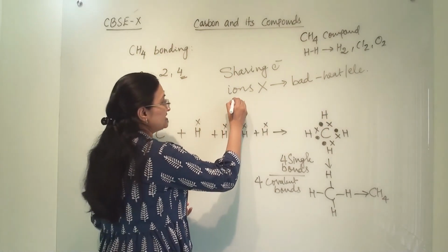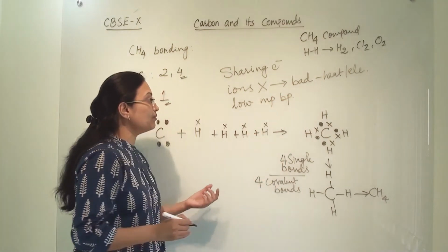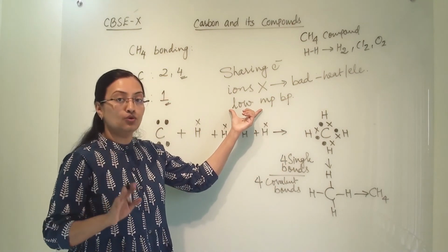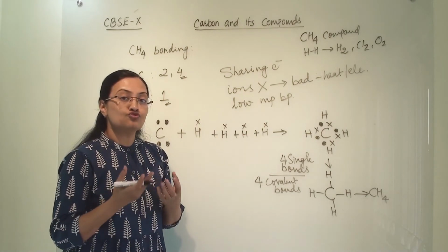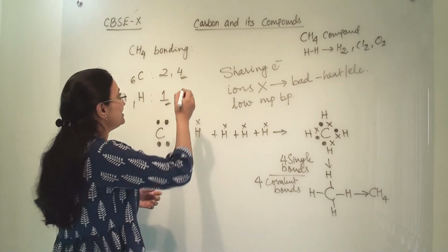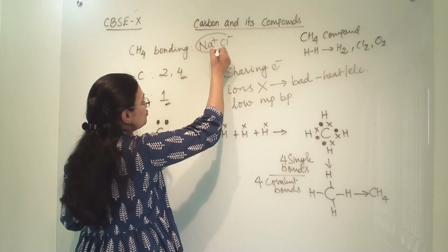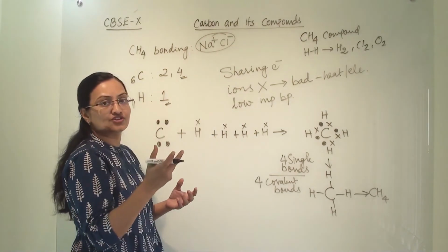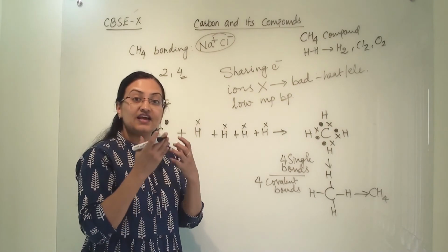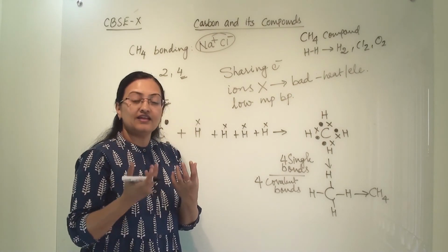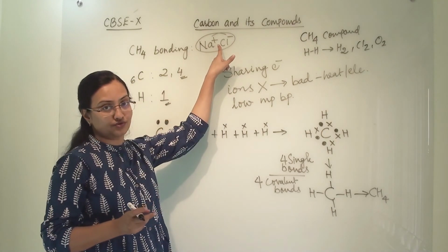Now the next point is that they show low MPs and BPs. Their melting and boiling points are very low, because between the molecules there is no strong force of attraction. When ions form in ionic bonding, Na plus and Cl minus, a strong electrostatic force of attraction acts between the 2 atoms, because they are oppositely charged ions, and opposites attract, so they are strongly held together by electrostatic force of attraction.